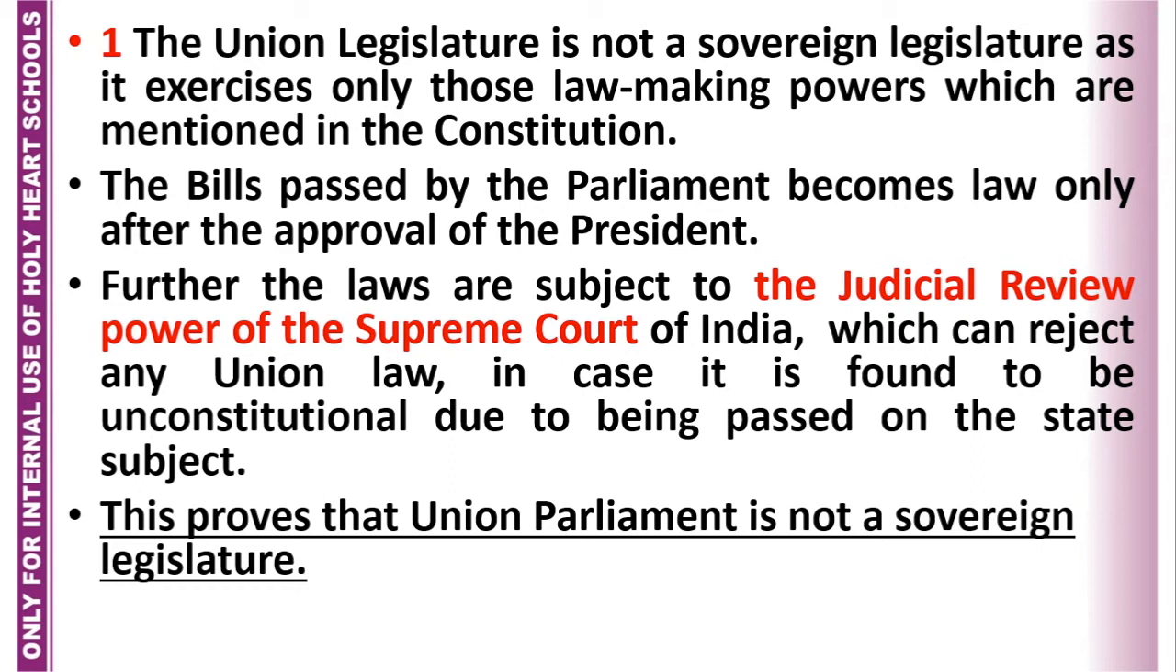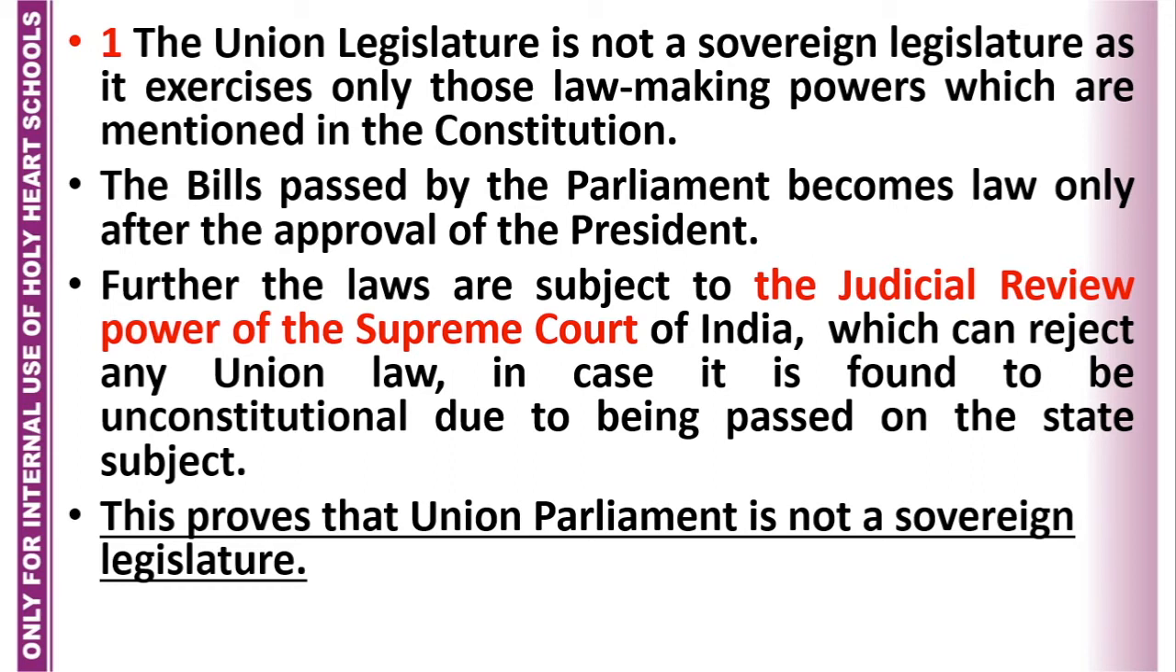The bill passed by the Parliament becomes law only after the approval of the President. So the President's approval is again required. That is why Parliament is not a sovereign legislature, because whatever Parliament passes, the President must approve it. Further, the laws are subject to the judicial review power of the Supreme Court of India, which can reject any Union law if it is found to be unconstitutional due to being passed on a state subject.